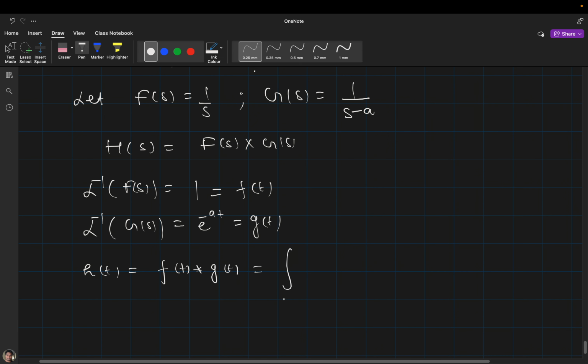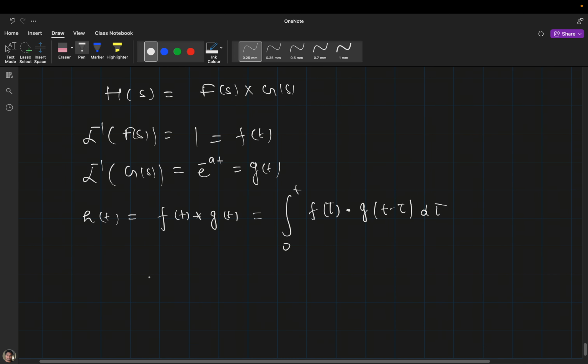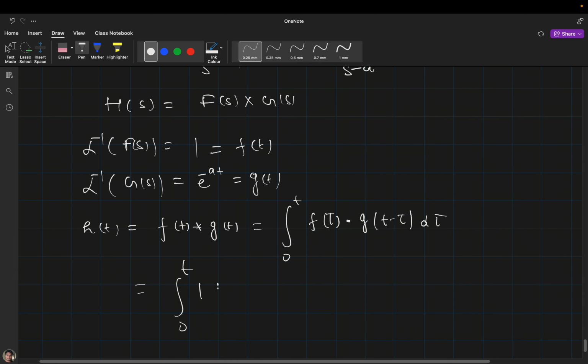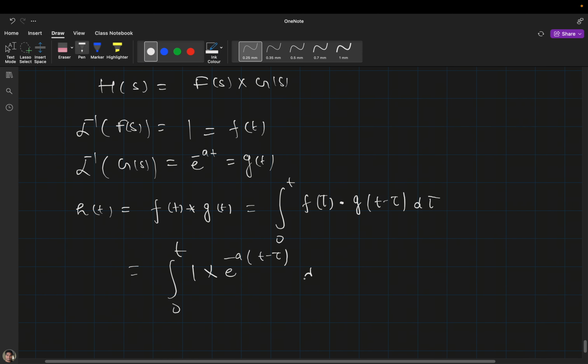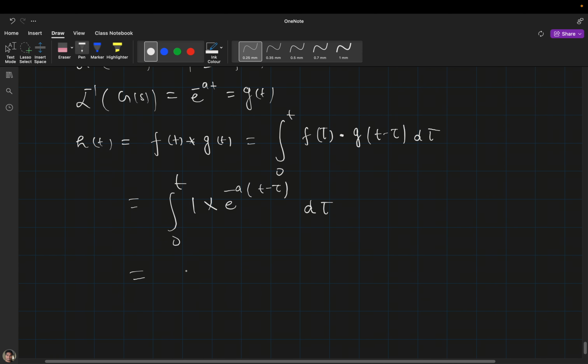Okay, and that is the integral from 0 to t of f(tau) multiplied by g(t minus tau) d tau. Now solve the integral simply. What is f(tau)? It is 1. What is g(t minus tau)? It is e raised to the power minus a, and in the place of t I will write t minus tau, d tau.